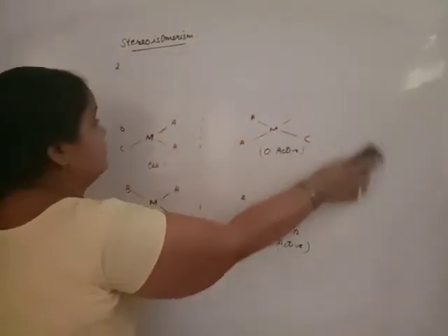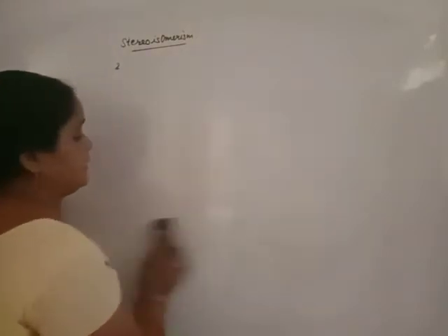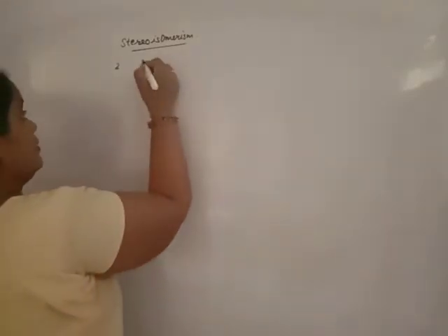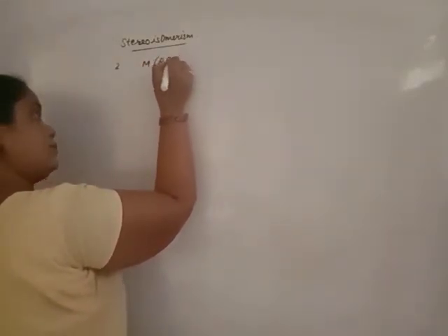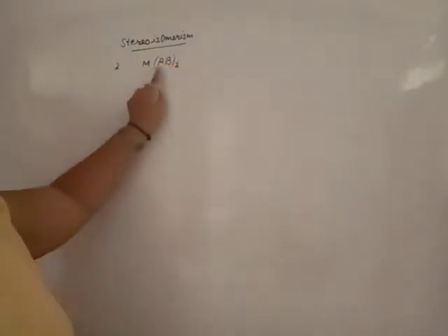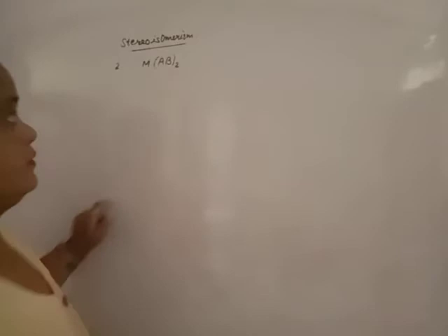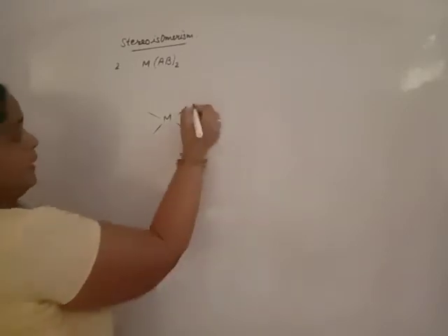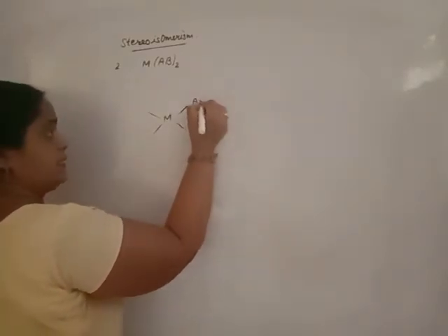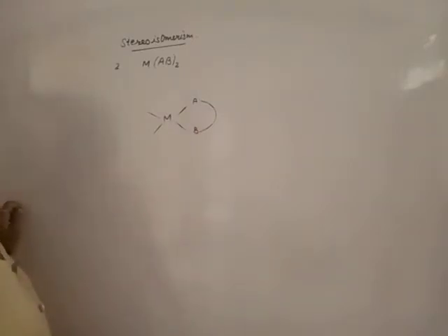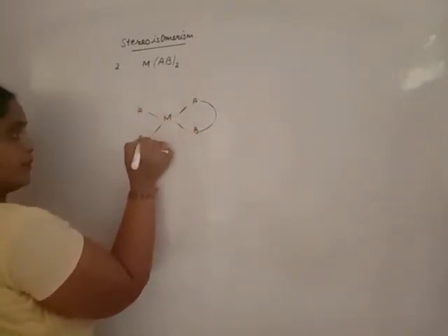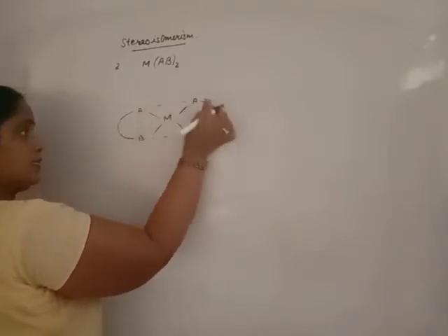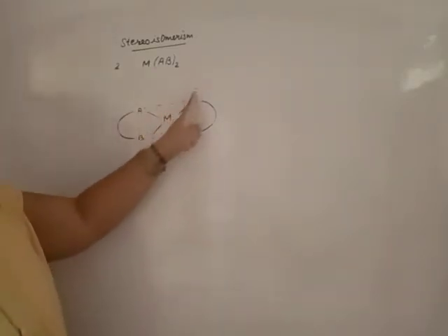Third one consists of a bidentate ligand, MAB2. This bidentate ligand and both sides of this ligand will be different. Just like square planar geometry, bidentate ligands are always represented like this. Beta, the symbol of a bidentate ligand is a curved linkage between two atoms.